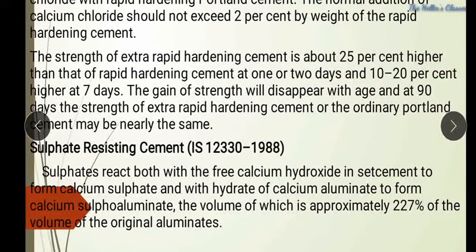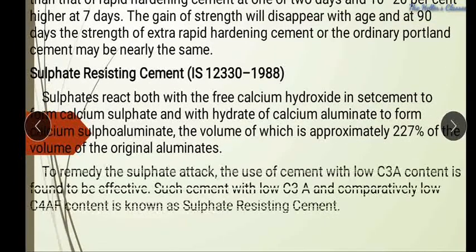So the next one is sulfate resisting cement, and this is one of the basic things when compared with normal ordinary Portland cement. Sulfates react with the free calcium hydroxide in the cement, and with the hydrates of calcium aluminate, to form calcium sulfoaluminates, the volume of which is approximately 227% of the volume of the original aluminates. So aluminates will matter more for sulfate resisting cement.